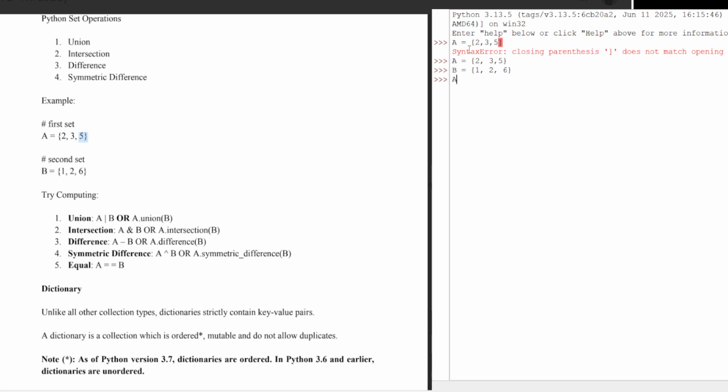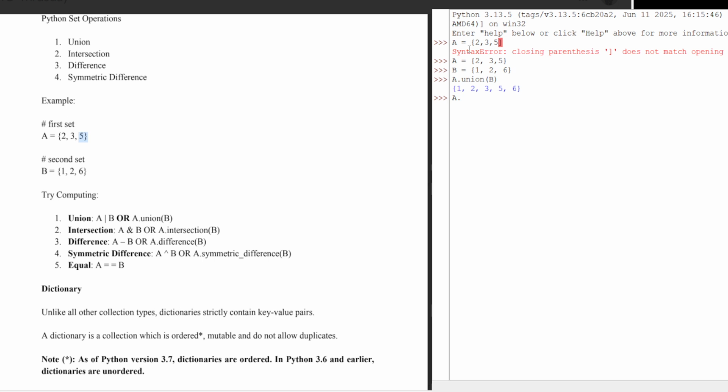Now if I write A.union(B), what I will get is 1, 2, 3, 5, 6. It has 2 twice, but it will not repeat it.